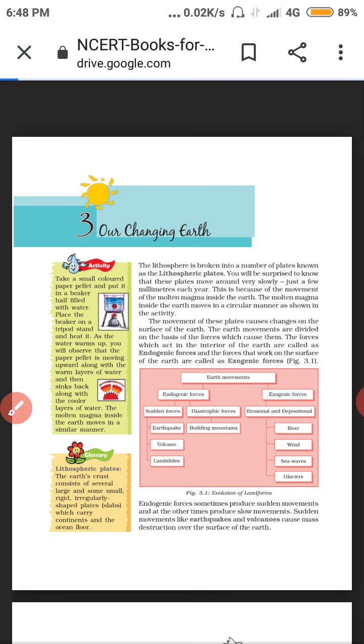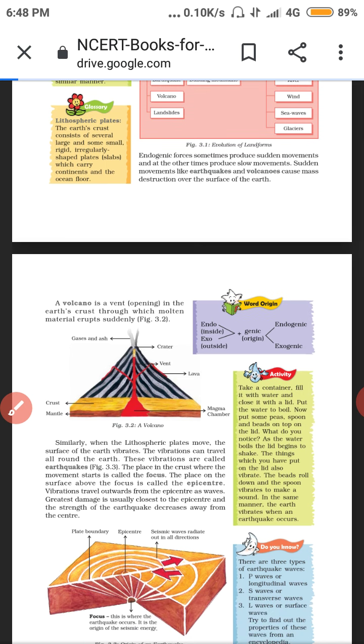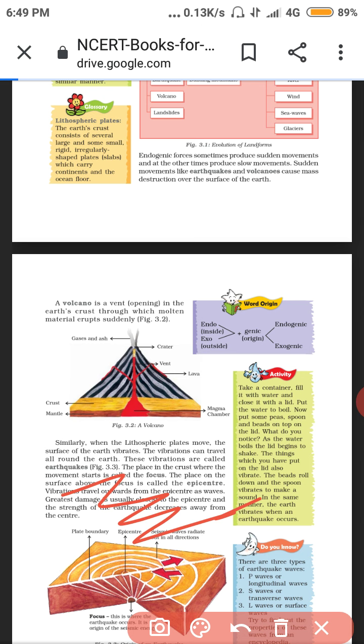The sudden movements that cause so much loss of property are called the earthquake and the volcano. A volcano is an open vent in the crust from which molten magma erupts suddenly. The volcano has similarities with the earthquake. The vibration of the earth, the vibration of the land, is called an earthquake.